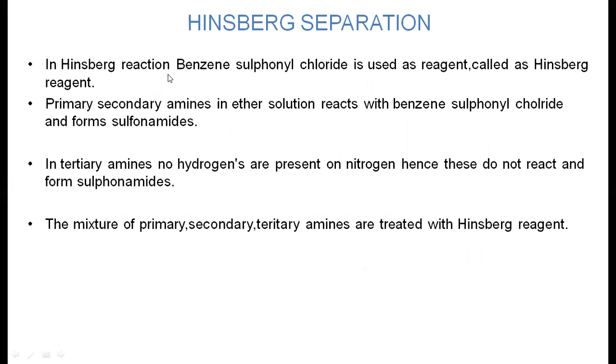The Hinsberg reagent is benzene sulfonyl chloride. With this benzene sulfonyl chloride, primary, secondary and tertiary amines react differently, so that we can separate them with the help of the Hinsberg reagent.